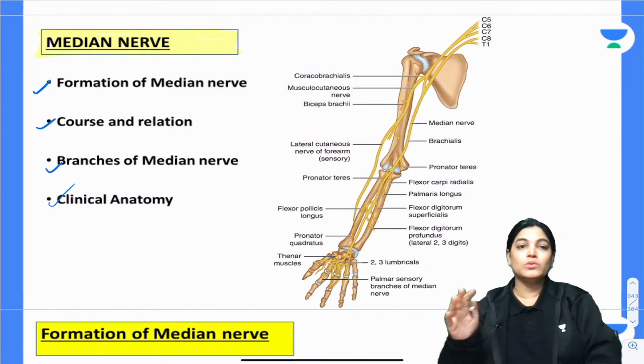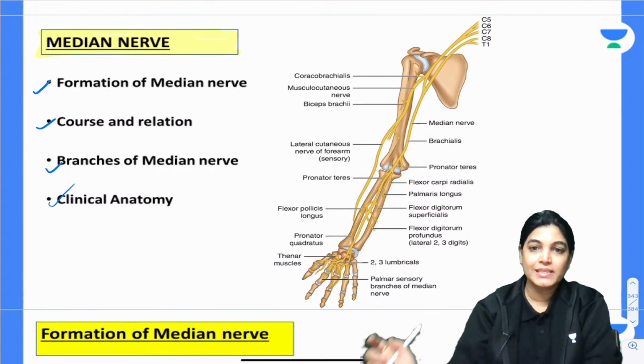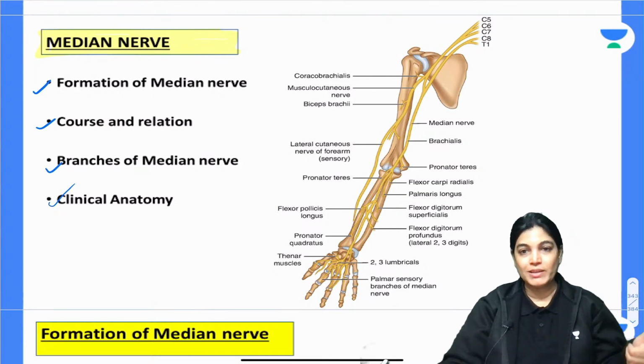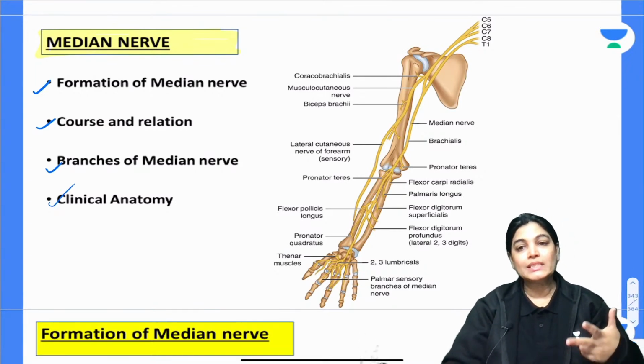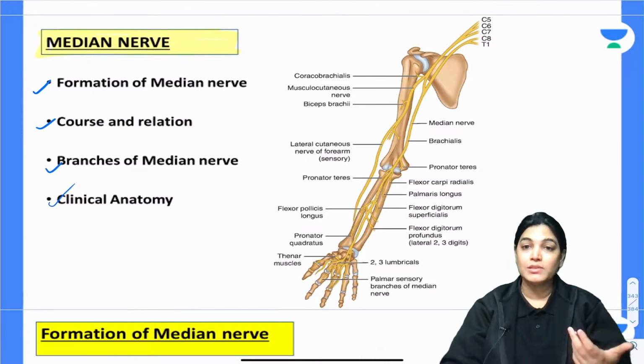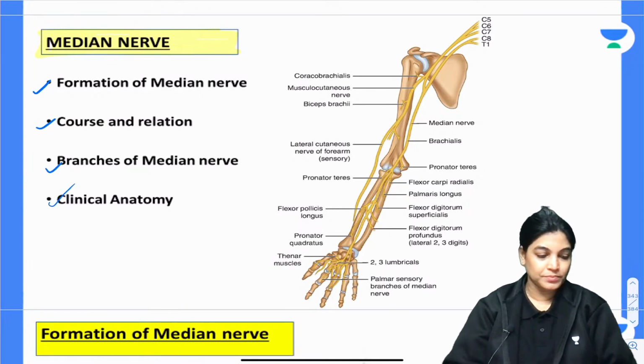So I just want to tell you the subtopics in which we are going to complete this entire topic of the median nerve. We want to study the formation of the median nerve. We want to know the details of its course and relations. We want to correlate with the branches of the median nerve and also the clinical anatomy related to the median nerve. So basically, let's start firstly with the formation of the median nerve.